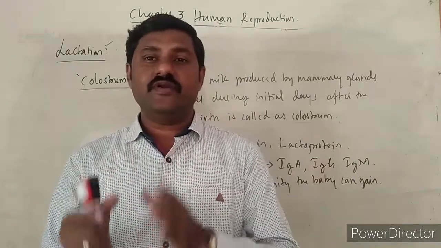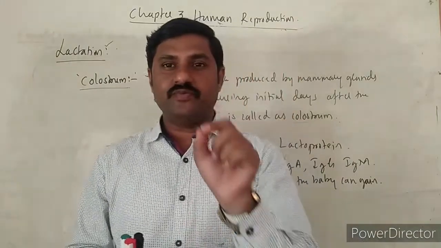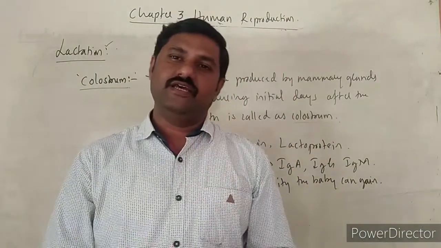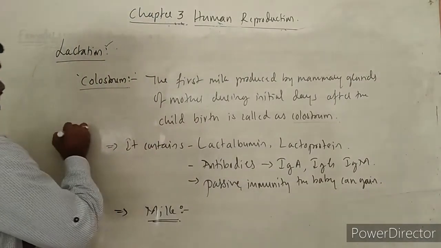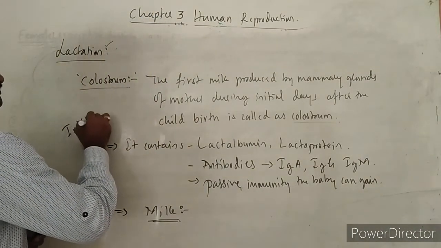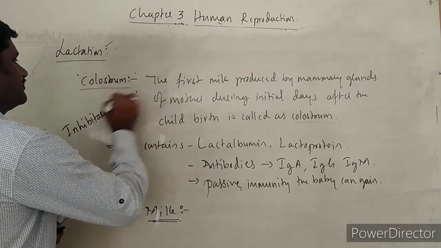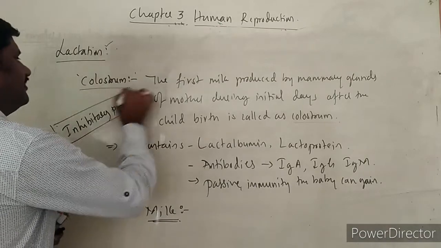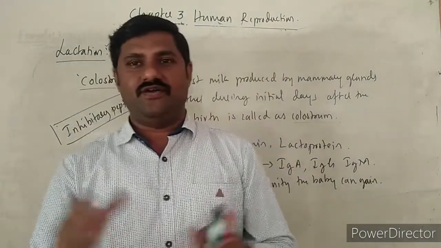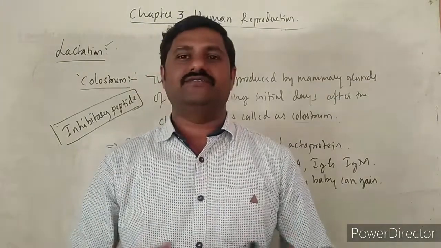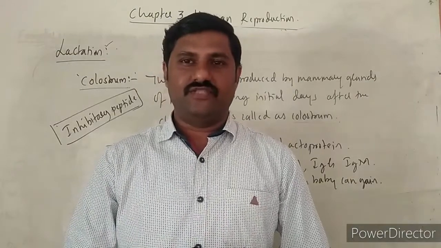Whenever these inhibitory peptides are accumulated inside the mammary glands, that inhibits the production of milk, right? So that inhibitory peptide, this term we must remember over here, right? So this is all about the lactation, and this ends this chapter, that is human reproduction. Thank you very much.